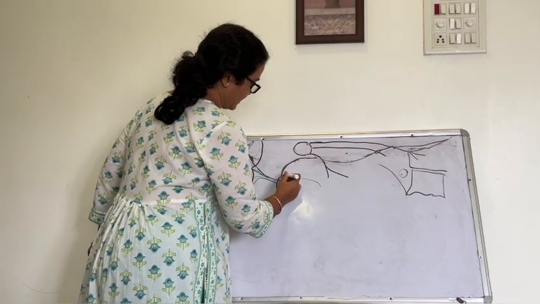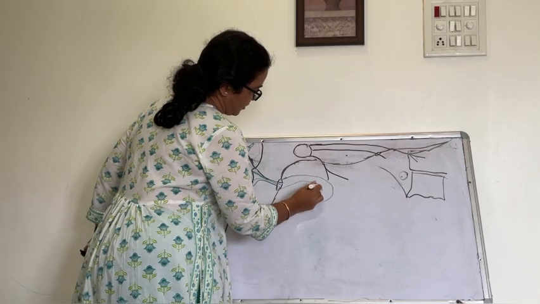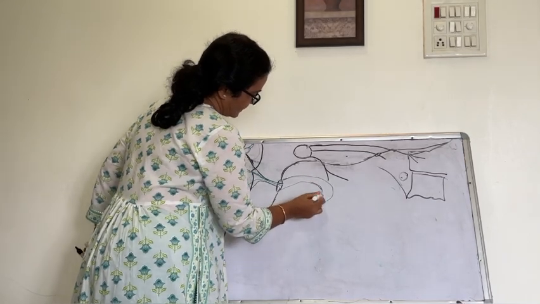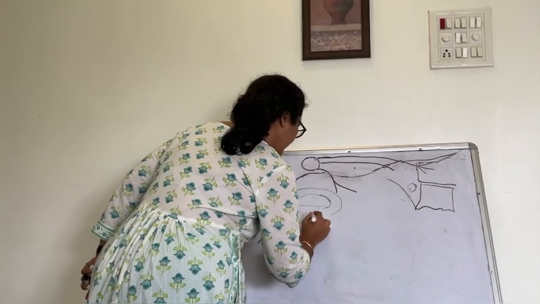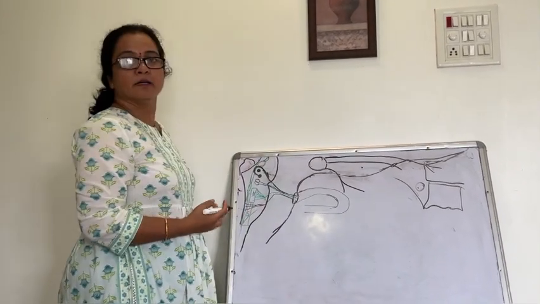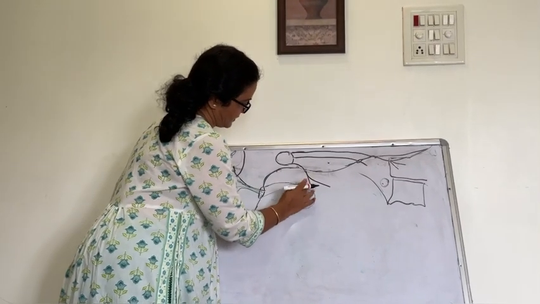This internal auditory canal will go backward, and here it will reach the medial wall of the middle ear cavity.